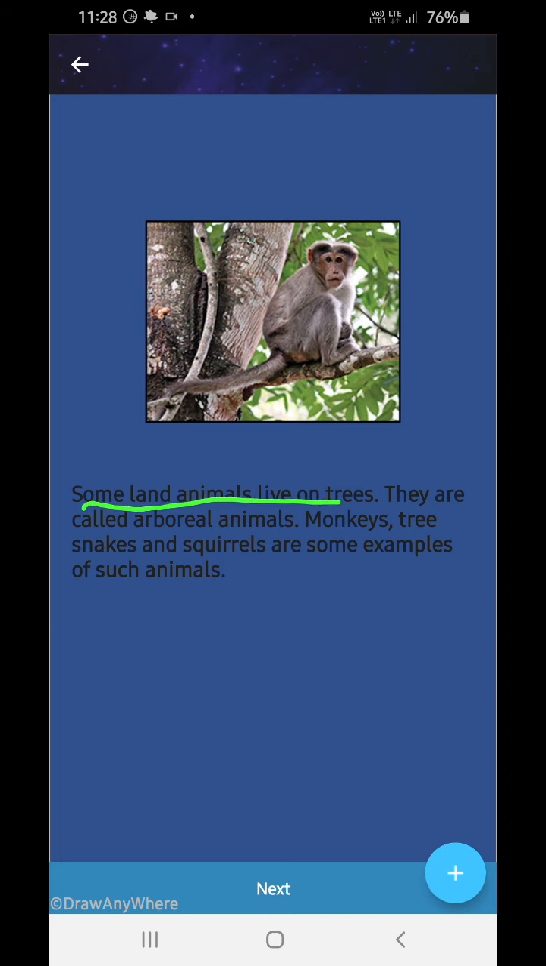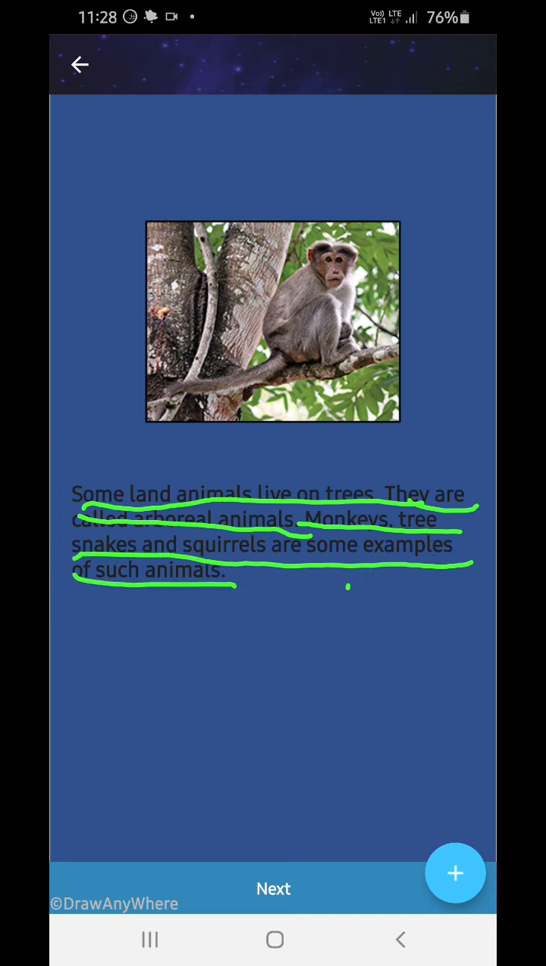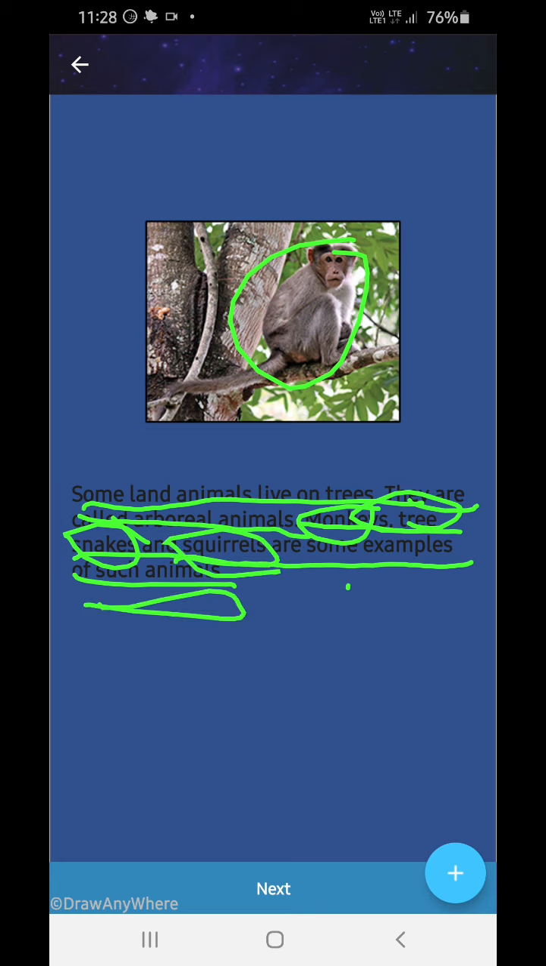Now, some land animals live on trees. They are called arboreal animals. Monkeys, tree snakes and squirrels are some examples of such animals. You can see this monkey over here, and the tree snakes and squirrels.